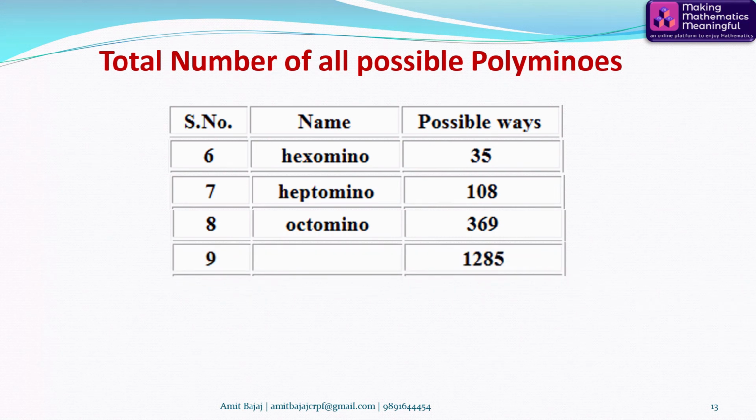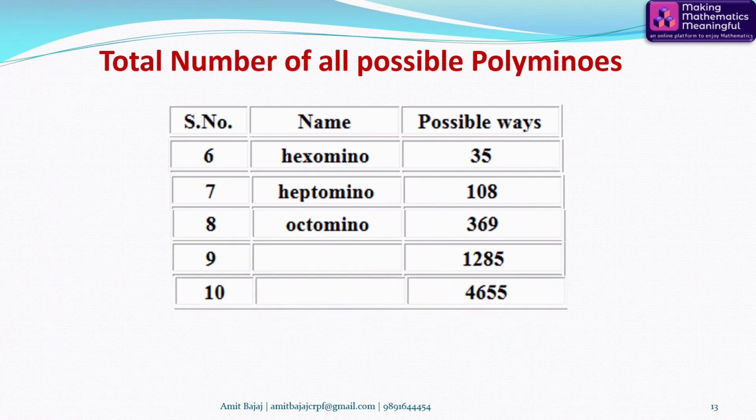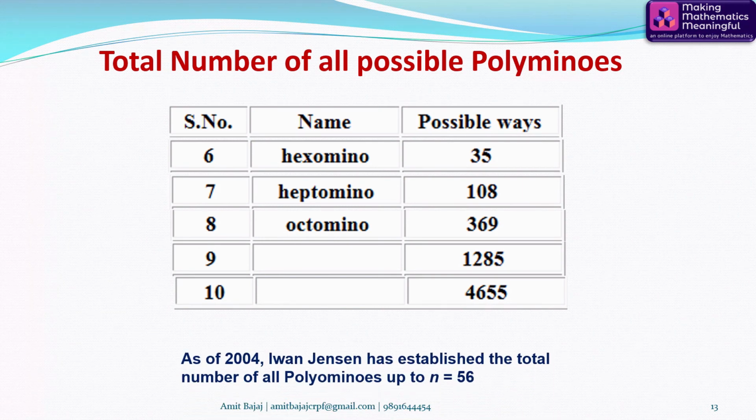For 9 squares, we have 1285. For 10 squares, we have 4665 possible ways. And Ivan Jensen has established that the total number of polynomials up to n is equal to 56.